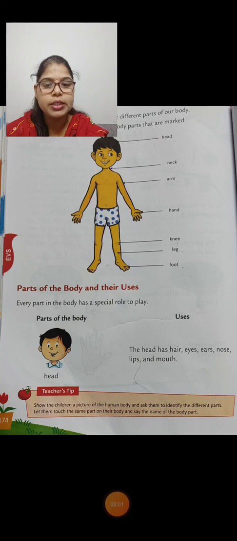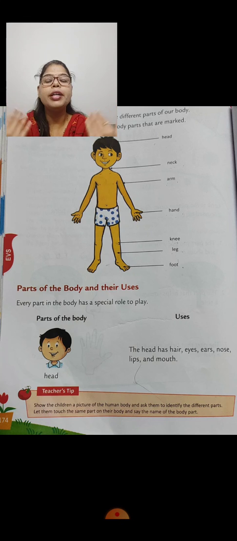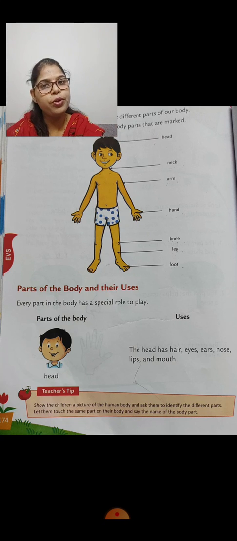Hello dear students, in the last video we learned the names of our different body parts. Can you tell me the names of our different body parts? Yes: head, neck, arm, hand, knee, leg and foot. These are the names of our different body parts. Today we are going to study the uses of these different body parts.